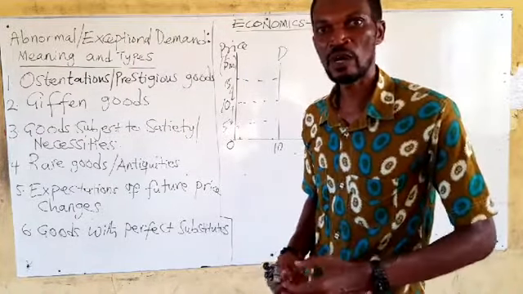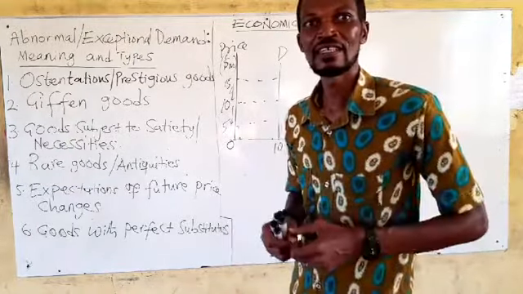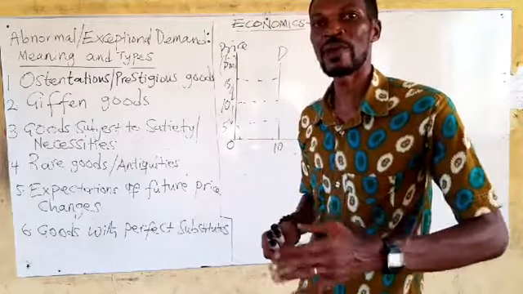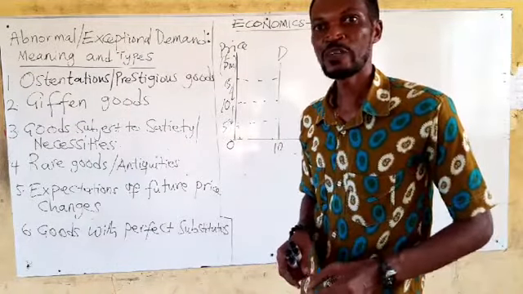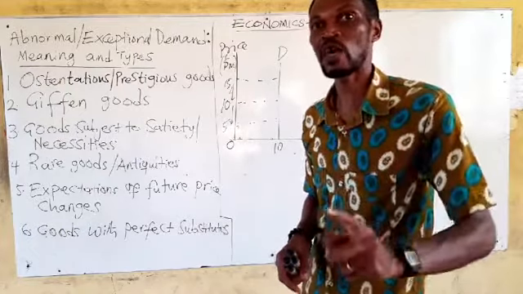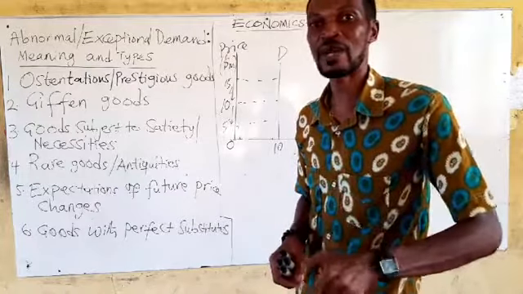An example will help you understand it better. Let's assume the jacket that was used by Michael Jackson in performing. You know, when you auction that particular jacket, it is going to go for a very high price.